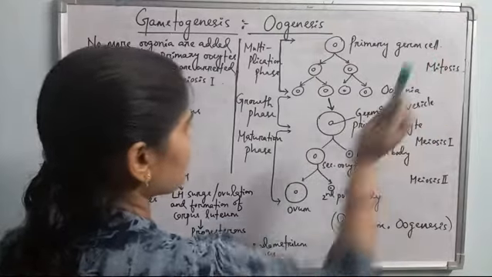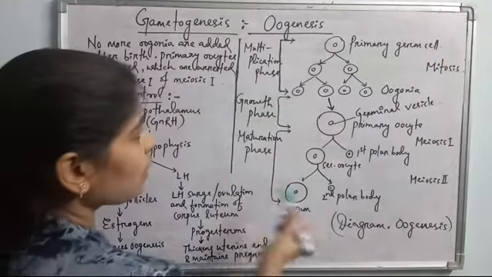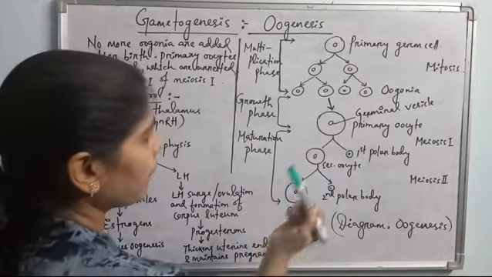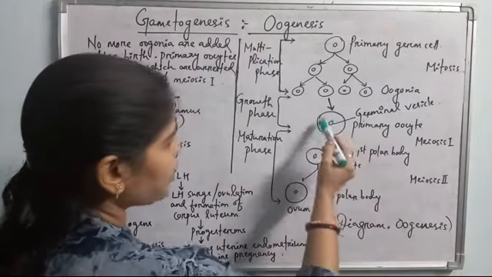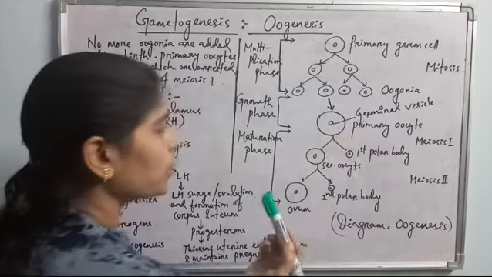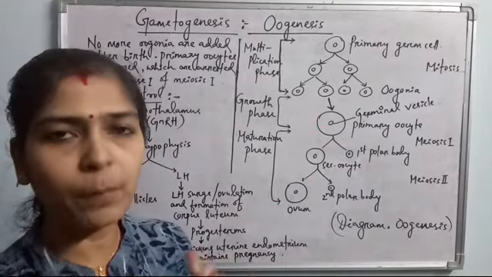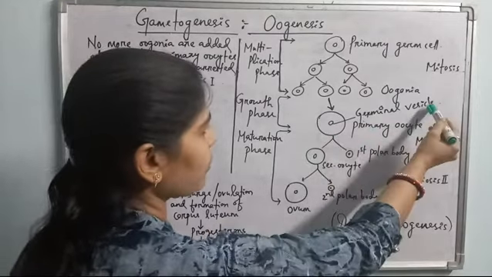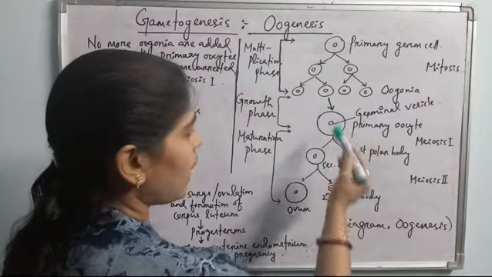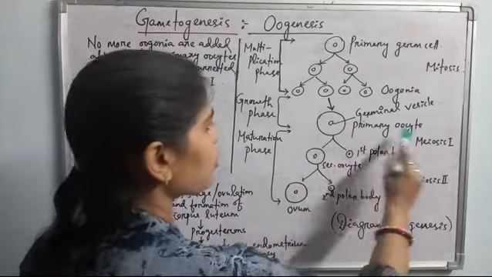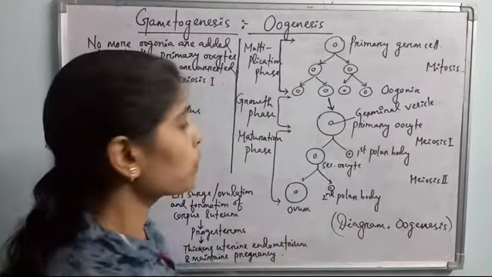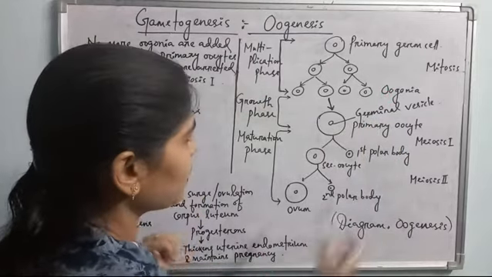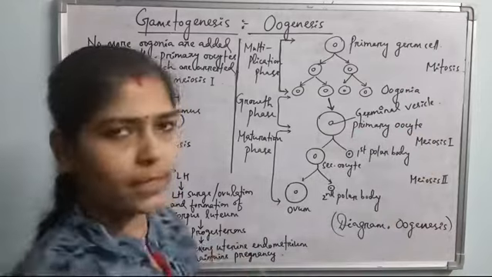So this is mitosis. Then the growth phase occurs. A single oogonium, as shown here, accumulates nutritive material. There occurs enlargement in the size of the nucleus and the cell. How is the nucleus enlarged? The nucleus sap or nucleoplasm is accumulated. This enlarged nucleus of the primary oocyte is called the germinal vesicle, and the cytoplasm and cell organelle content of the primary oocyte is also much more than the oogonium. So the primary oocyte is the enlarged form of the oogonium. After the growth phase is completed, a single oogonium turns into a primary oocyte.